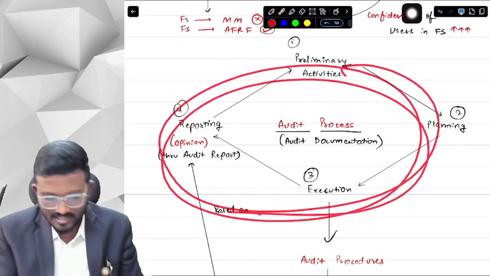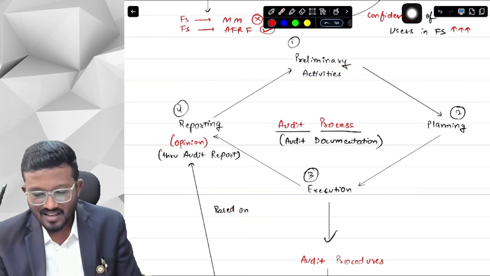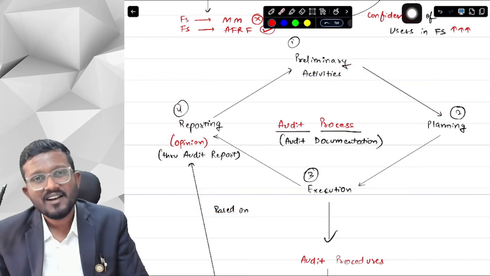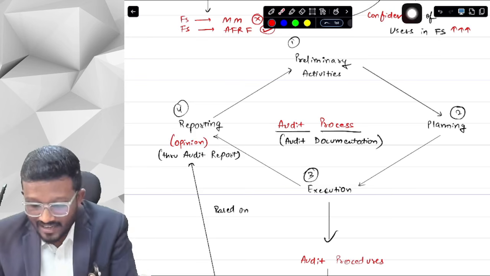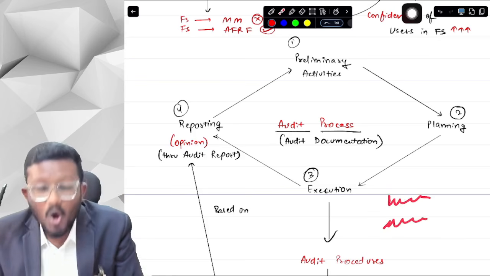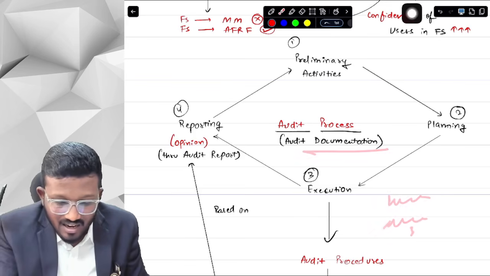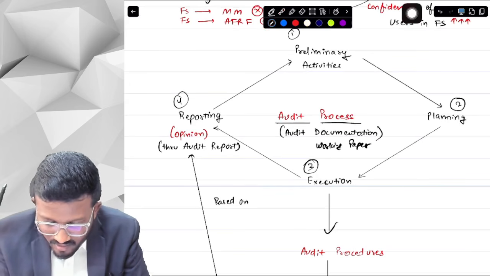Now, in this process, the most important thing is audit documentation. What is audit documentation, sir? Audit documentation is when you write down all the things you have done in the audit. Its other name is working paper.